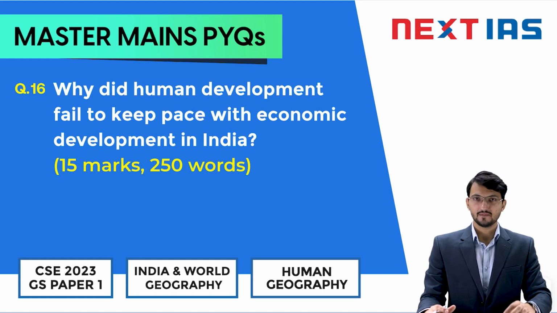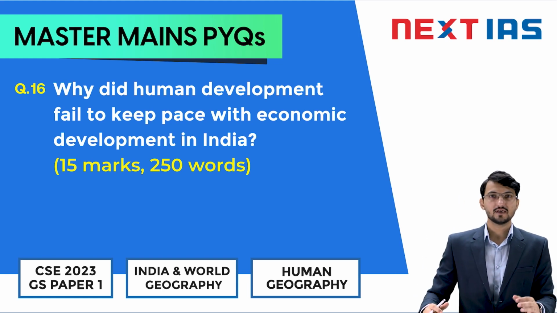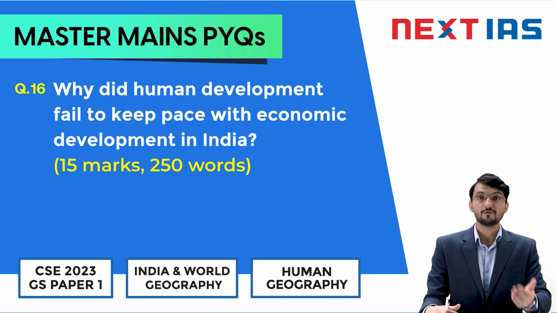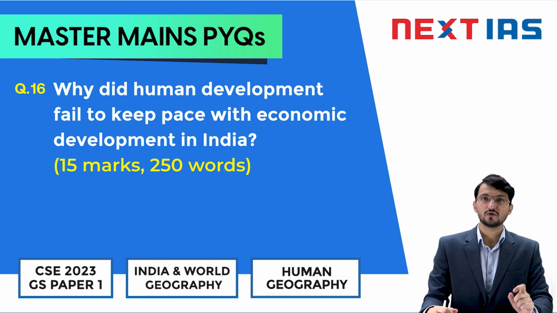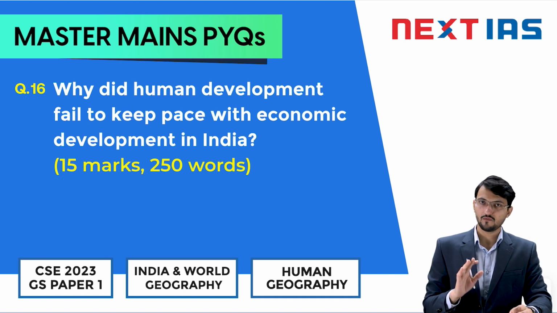So yesterday we gave this question to you. The question reads, why did human development fail to keep pace with economic development in India? The reasons for this disparity, or this lack of keeping up with economic growth of human development, were asked by UPSC. This was question number 16 in UPSC CSE Mains 2023 paper. This question came in GS paper 1.